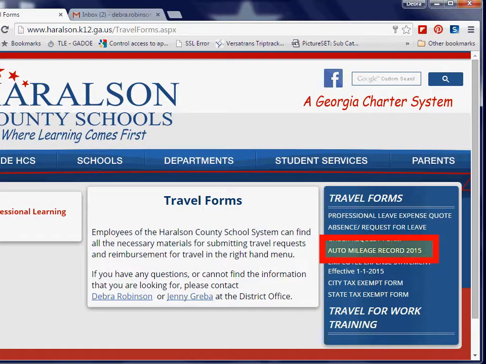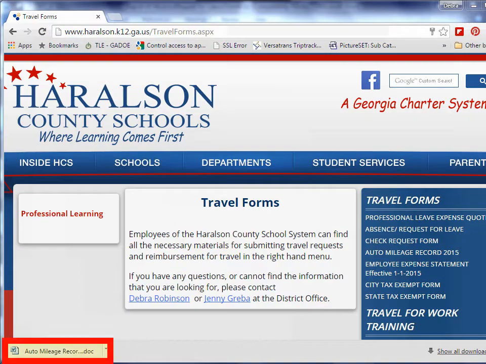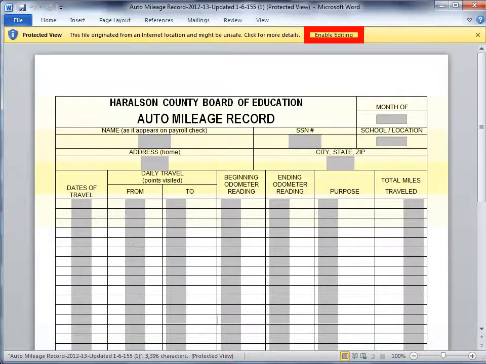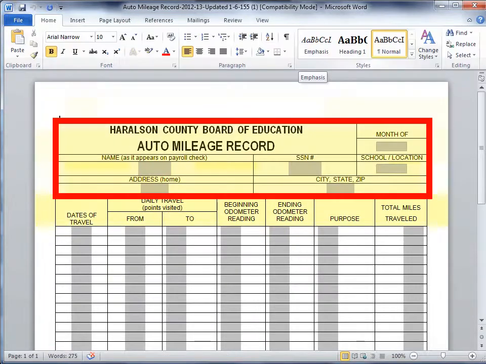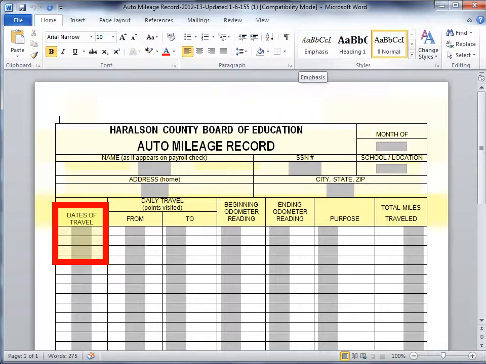Select the correct form. Double-click the form to open. Enable editing. Select the gray boxes to enter in your personal information. Be sure to enter in the date that you are submitting for travel, and understand that each row should reflect a one-way trip. You will select your starting point.